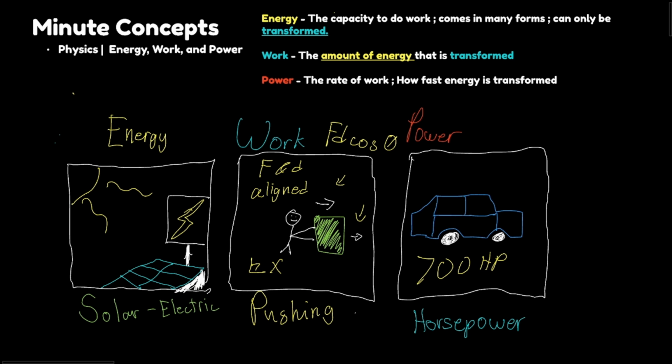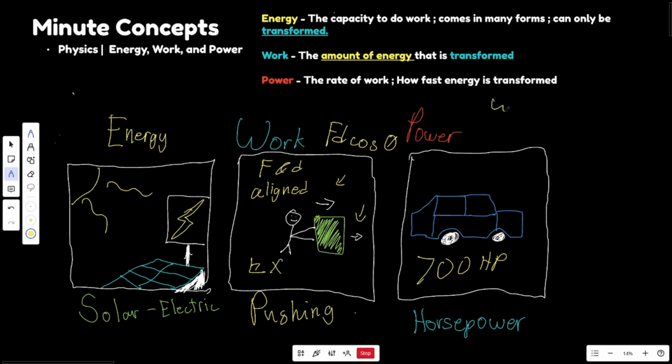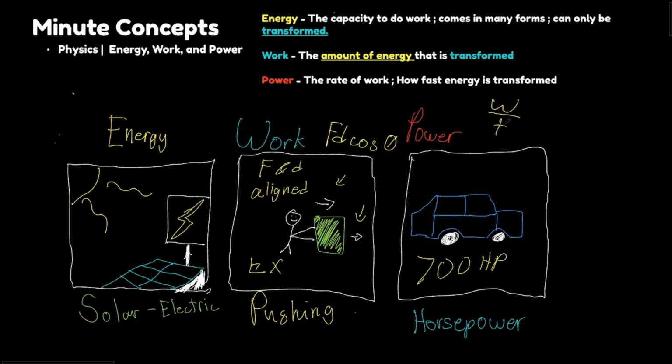Now, power on the other hand, lastly, is going to be described using this formula, which is just work over time. So power is basically just how fast energy is being converted. So for example, in your car, you might see a measurement called horsepower for its engine. That's actually how fast the engine is able to convert the mechanical energy from the engine to the wheels. That's how fast or how effective it is at pushing your car forward.